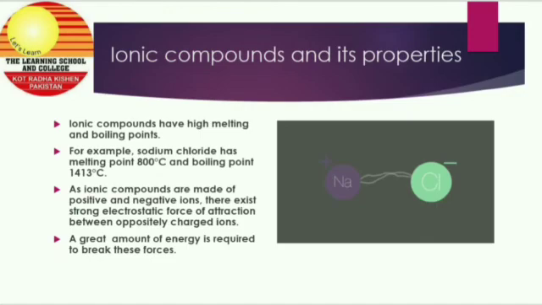As ionic compounds are made up of positive and negative ions, there exists a strong electrostatic force of attraction between oppositely charged ions. Positive ions repel each other and negative ions also repel each other. But when positive and negative ions come closer to each other, they are held strongly together by a strong electrostatic force of attraction.